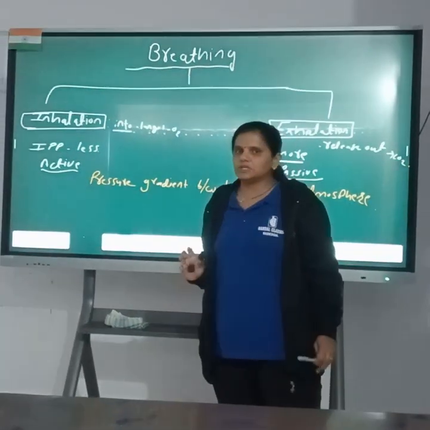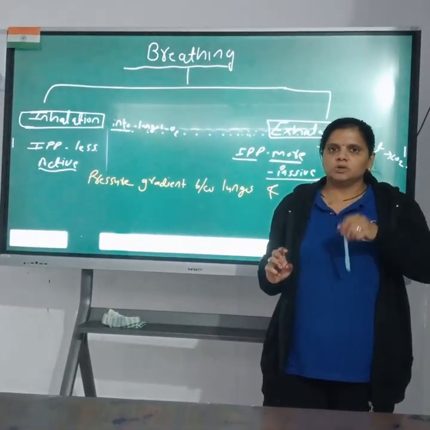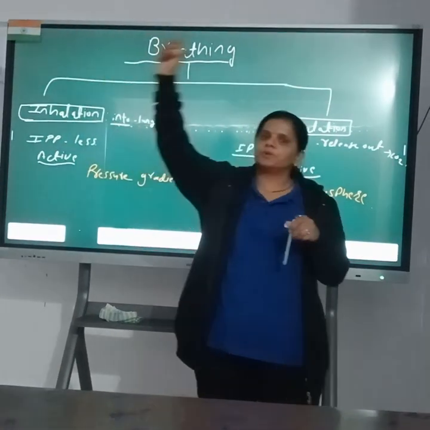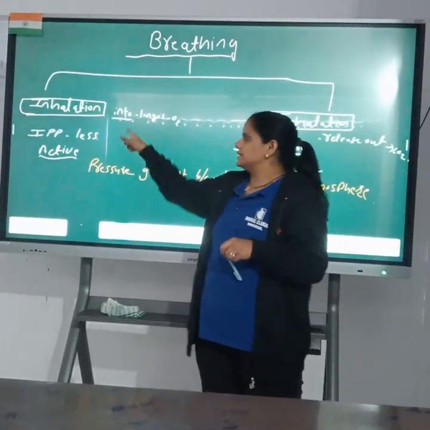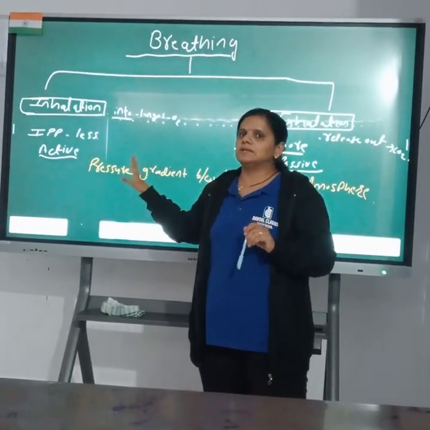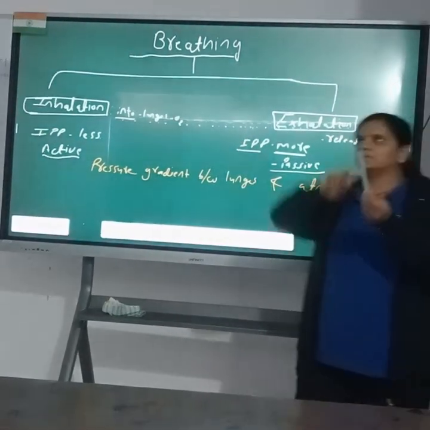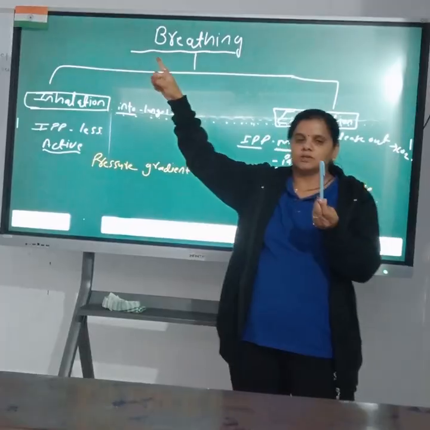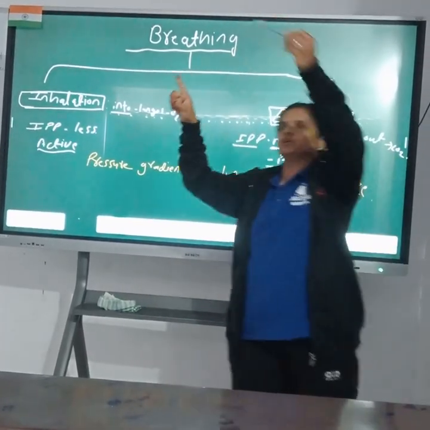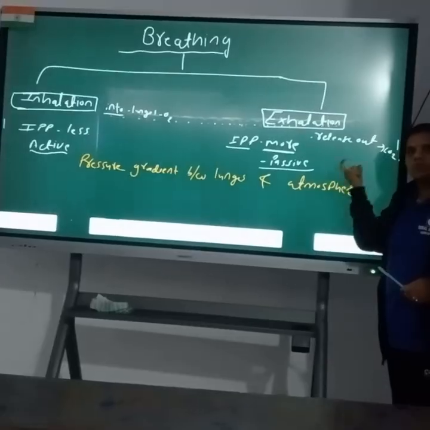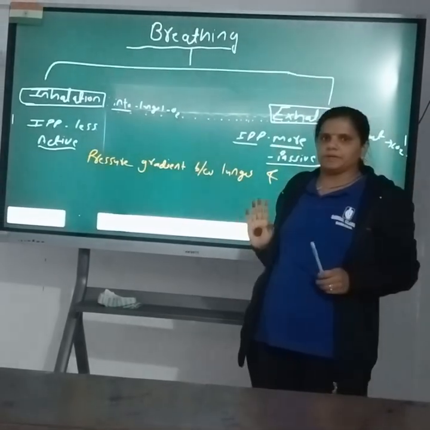During inhalation, the intrapulmonary pressure is lower than atmospheric pressure. So, air moves from high pressure to low pressure, and air goes into the lungs. During exhalation, the intrapulmonary pressure is more than atmospheric pressure. So, air moves from high pressure to low pressure, and air is released out from lungs to atmosphere.